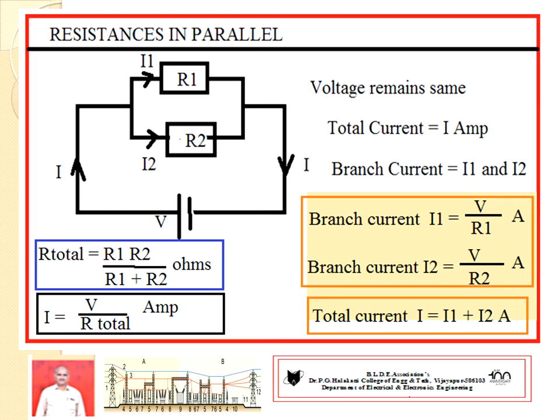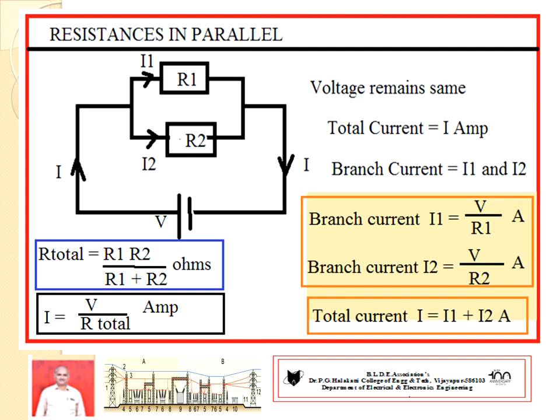So you can go for the analysis by observing point number 1, very important, you have to remember. In a parallel circuit, voltage across R1 and R2 remains the same. Once again, voltage across R1 and R2 remains the same. In the previous case, the series case, current remains the same. But in parallel, voltage remains the same. Hence, branch current I1 equal to, by Ohm's law, V by R1 ampere.